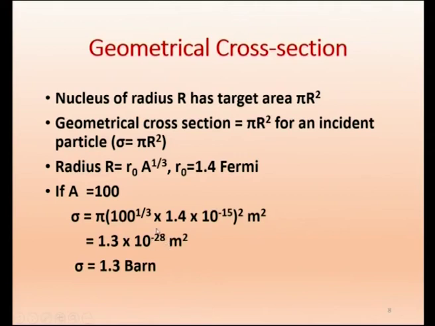Now, 10 to the power minus 28 meter squared is called a barn. In all nuclear journals, when you say barn, it means 10 to the power minus 28 meter squared. That is the cross sectional area, called the geometrical cross section. Here it is 1.3 into 10 to the power minus 28, that is, 1.3 barn.